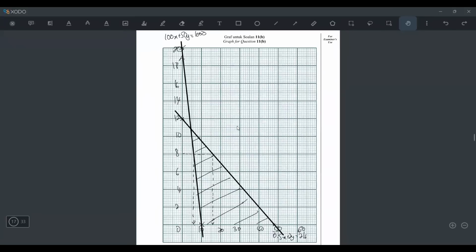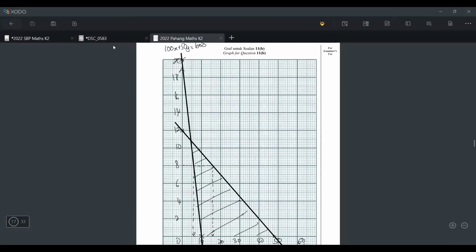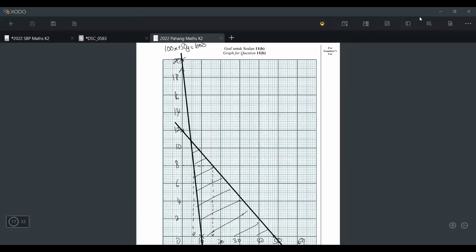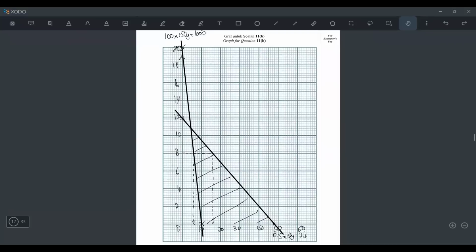Okay, like this. Just making sure you can see it properly. So (0, 20) and (10, 0) are the points for this line, and the equation is 100x plus 50y equals 1000. If you look at the graph I drew, I put (0, 20) and (10, 0), then I drew the line and labeled it. You draw yourself.